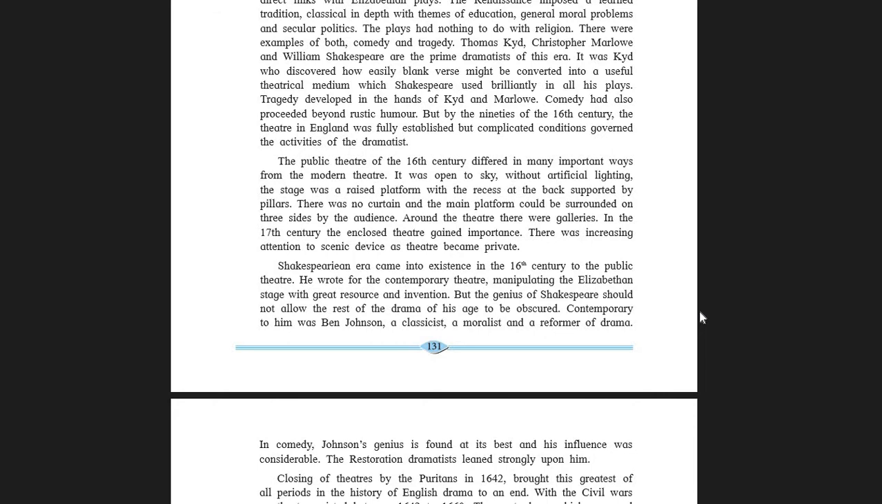But the genesis of Shakespeare should not allow the rest of the drama of his age to be obscured. Obscured, that is, relatively unknown. Very good line, students. When we get a new dress, we throw away the old one. This is the human tendency.